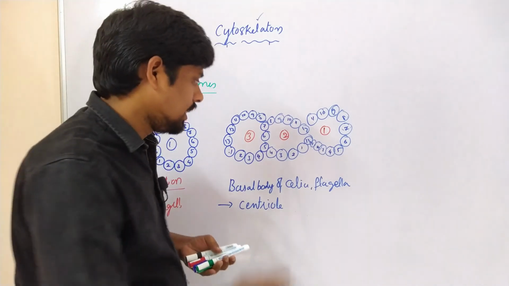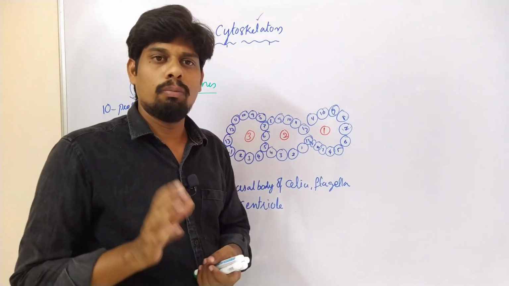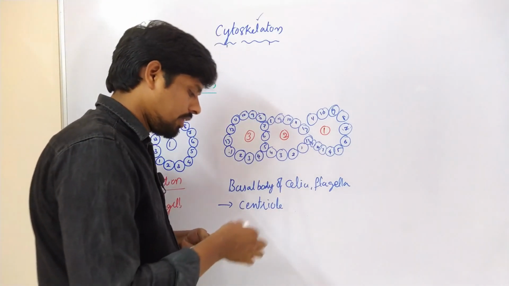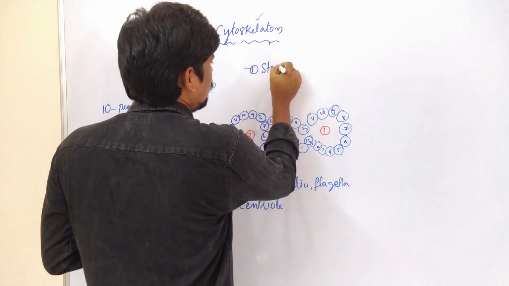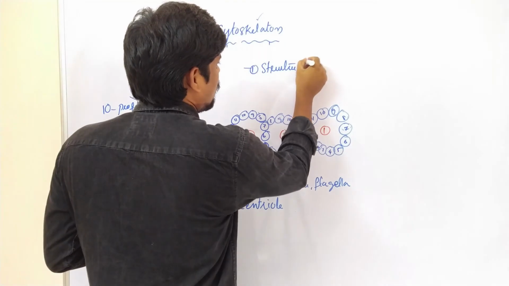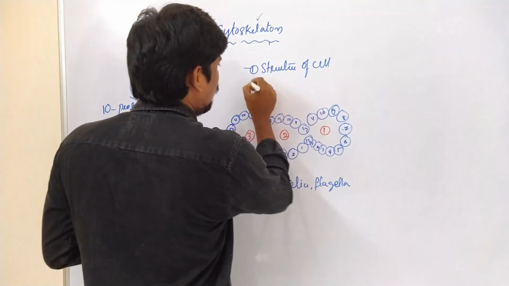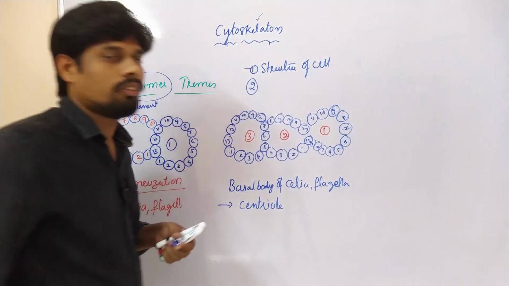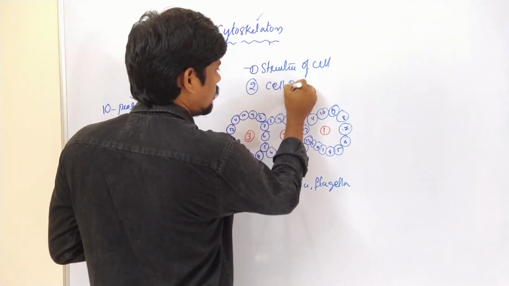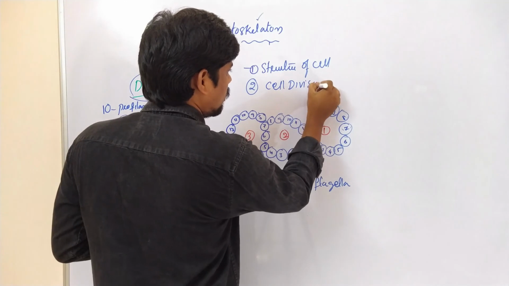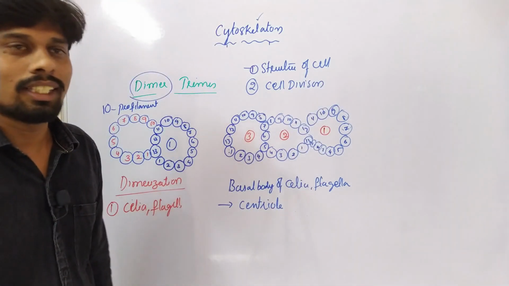The cytoskeleton, especially the microtubule, is very essential for the structure of the cell. The second important function is that it is involved in cell division.